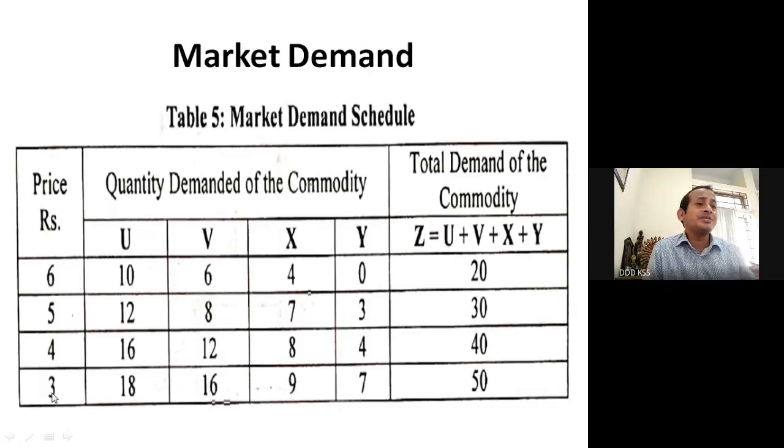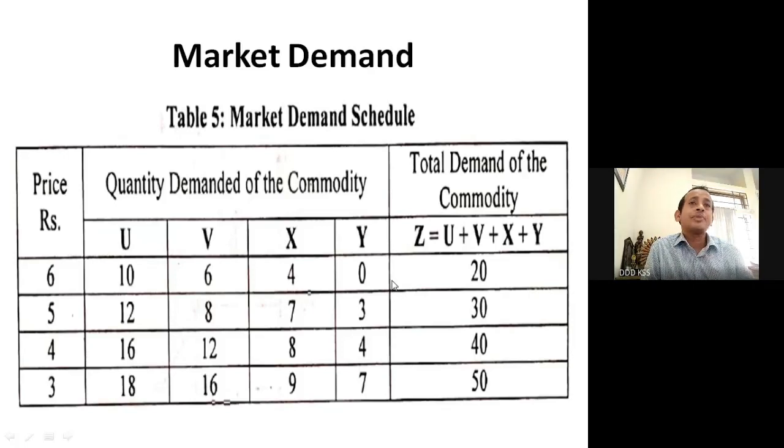Now at ₹3, the total quantity demanded by these 4 consumers is: consumer U 18, then B 16, X 9, Y 7, and total market demand is 50. Okay, total market demand is 50. This is the market demand schedule.